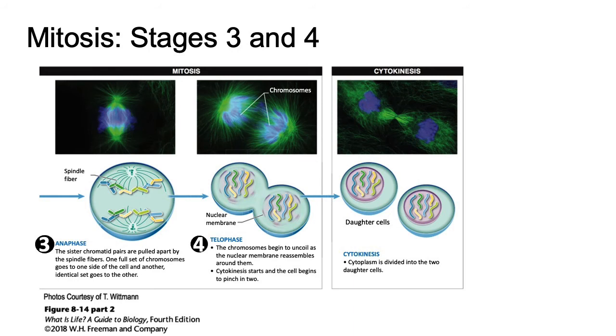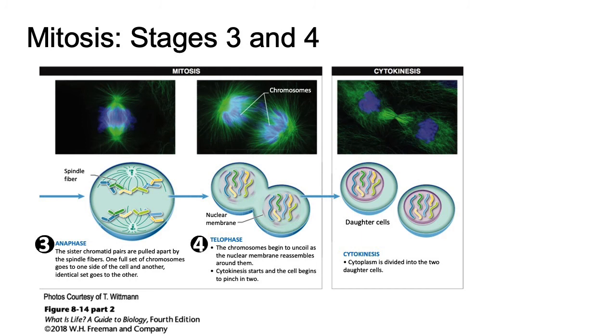At the end of anaphase, one full set of chromosomes is at one end of the cell, and another identical set is at the other end. Each set eventually occupies the nucleus of one of the two new daughter cells that result from the cell division. 4. Telophase. New nuclear membranes form around the two complete chromosome sets. With two full identical sets of chromosomes collected at either end of the cell, the parent cell is prepared to divide into two genetically identical cells.